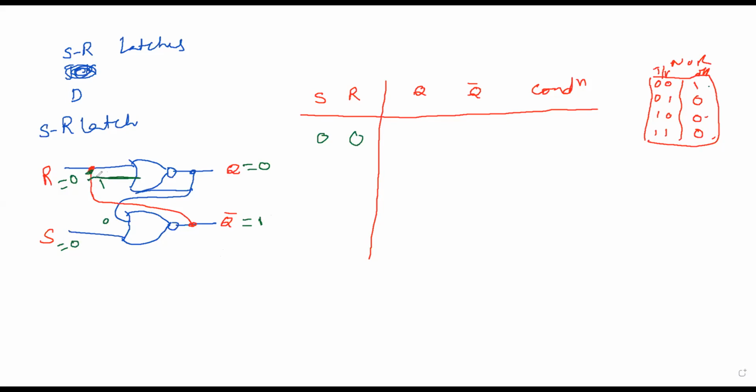Extremely sorry. Now R is equal to 0 and this Q bar is coming as one input, so it will be a 0. So you consider Q is equal to 0 and you get Q is equal to 0 and Q bar is equal to 1. I call this no change.